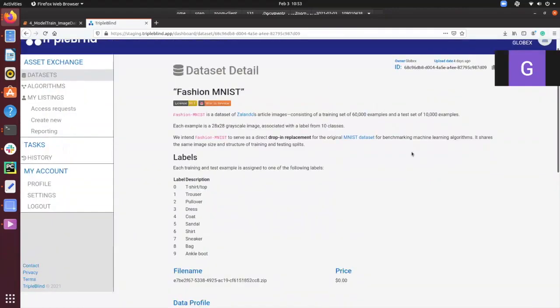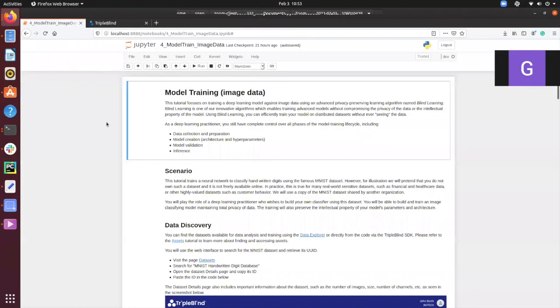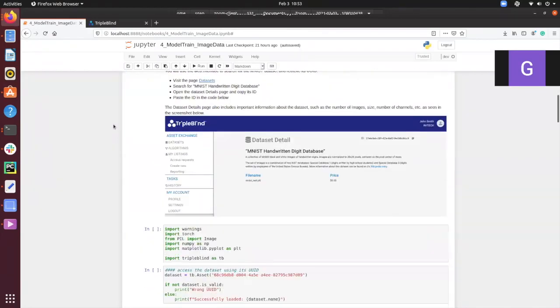However, to be able to point towards this dataset that I would like to use in my code, I can simply copy the ID of the dataset and come to my actual working environment. So here I am using Jupyter Notebook. I have already installed the TripleBlind SDK that will allow me to run the blind learning protocol.